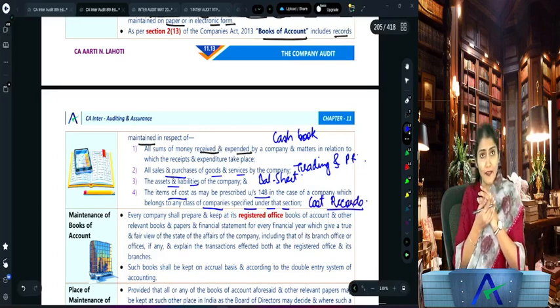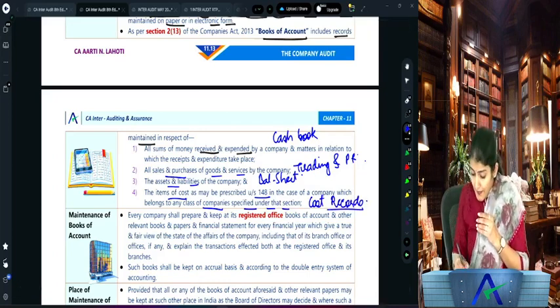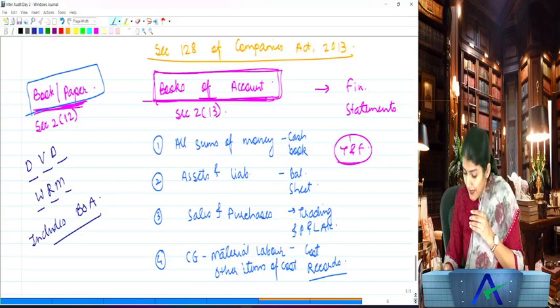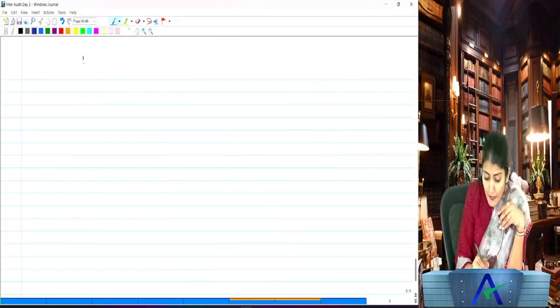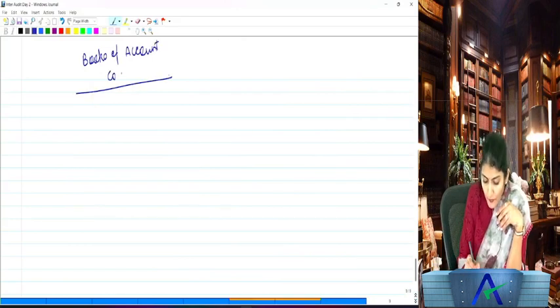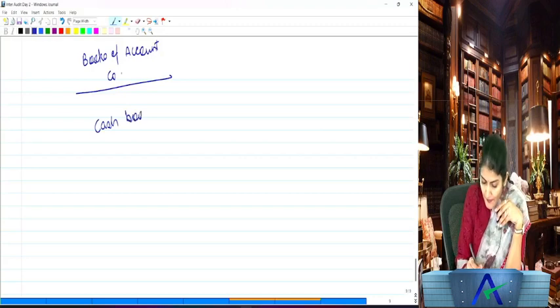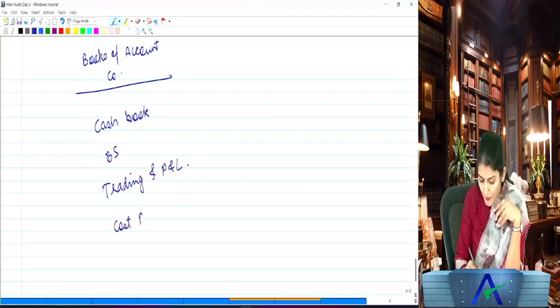Are you understanding this, everyone? What do you mean by the books of account? Yes, it means the cash book, trading account, balance sheet and the cost records. Okay, right now what did we study? We studied the books of account of a company. Right, what are the books of account of a company? Right, you have the cash book, then you have the balance sheet, then you have the trading and the profit and loss account, and then you also have the cost records which may be prescribed to be maintained.